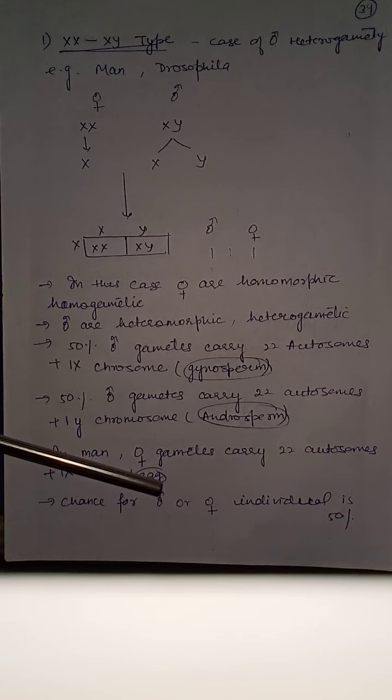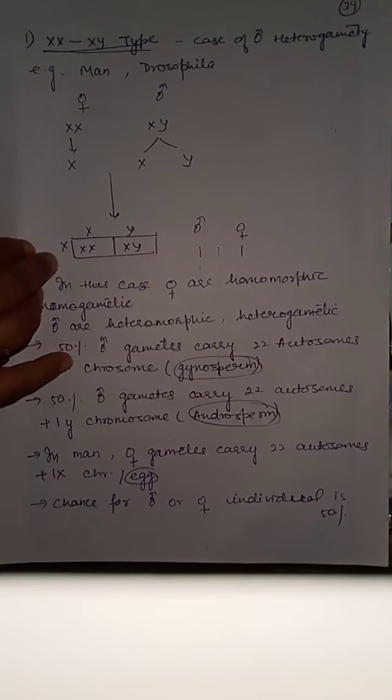Chance for male or female individual is 50%. Chance for formation of male or female offspring is 50%.